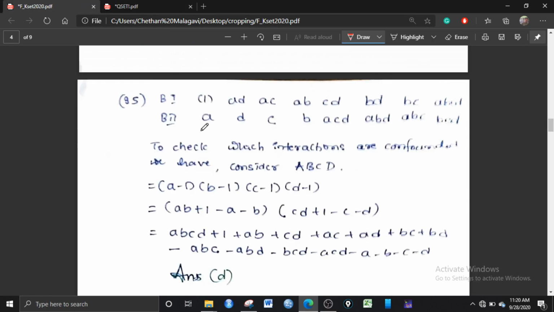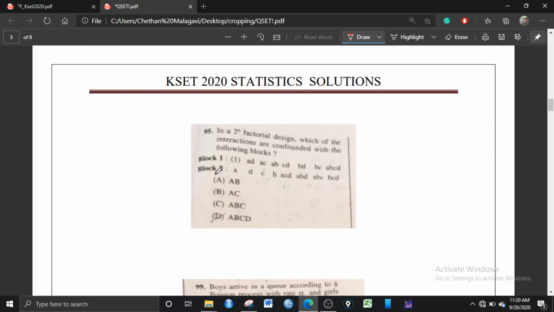So if you want to look at whether ABCD is confounded, see if A is present, you have to take -1. If A is not there, then you have to take +1. So here all are there, A -1, B -1, C -1, D -1, and you have to multiply this. After multiplying, you will get this. So you have to segregate the signs: here it is plus plus plus, and here it is minus minus, and then this is block 1 and this is block 2. This has been observed. So ABCD is confounded.